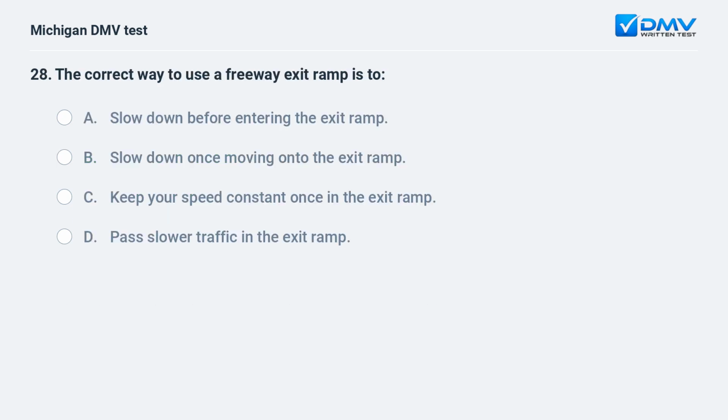The correct way to use a freeway exit ramp is to: a. Slow down before entering the exit ramp. b. Slow down once moving onto the exit ramp. c. Keep your speed constant once in the exit ramp. d. Pass slower traffic in the exit ramp.